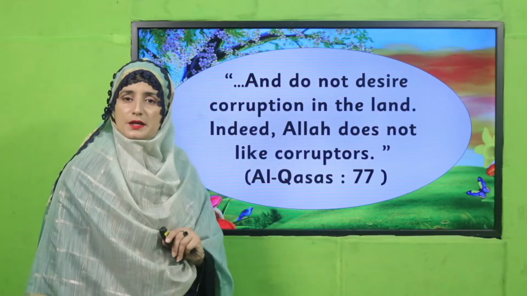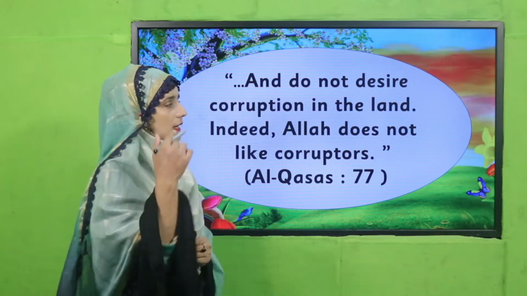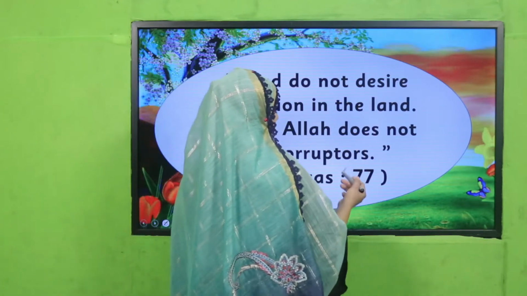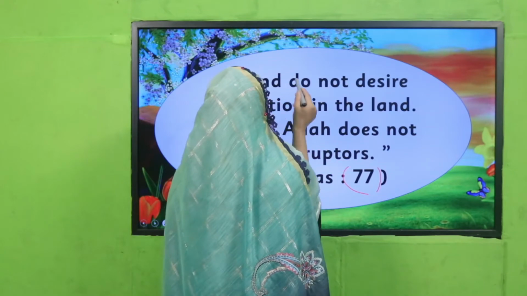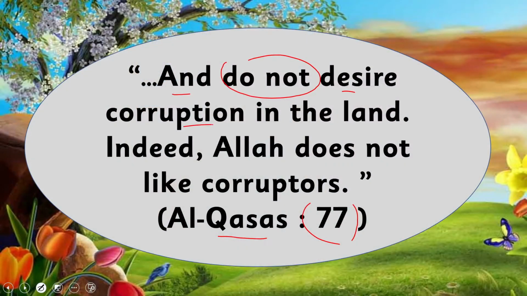My dear teachers and my dear students, Allah subhanahu wa ta'ala mentions in Al-Quran, Surah Al-Qasas, verse number 77: and do not desire corruption in the land. Indeed, Allah does not like corruptors.